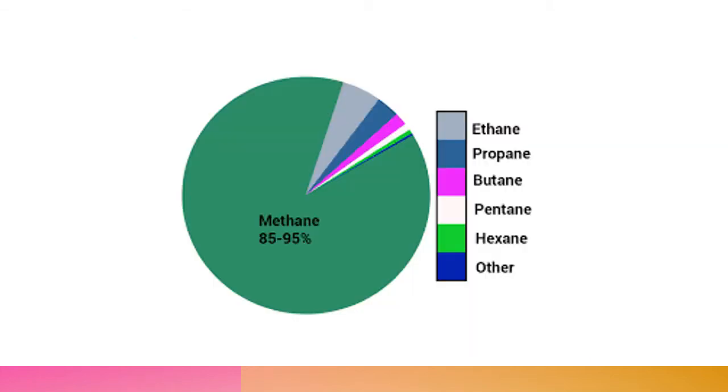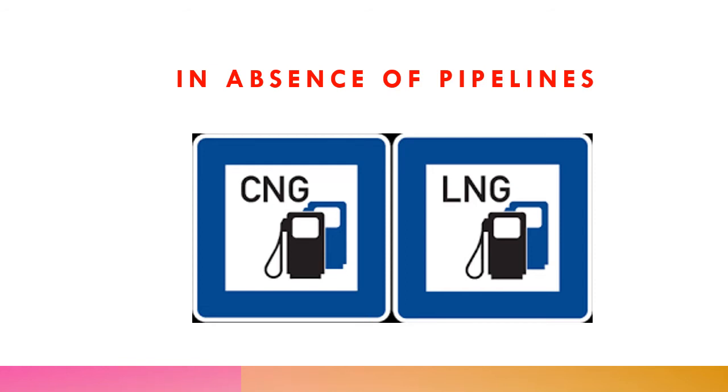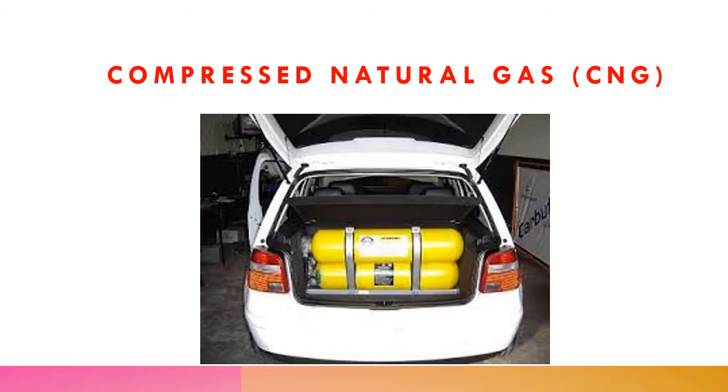So what is natural gas made up of? Natural gas consists of 85 to 95% methane, and there are various other components also, which are ethane, propane, butane, pentane, hexane, and others. Normally natural gas is transported with the help of pipelines, but sometimes in the absence of a network of pipelines, natural gas is converted into two forms, either compressed natural gas or liquefied natural gas. Let us understand what CNG, or compressed natural gas, is, which we normally see in our day-to-day life.